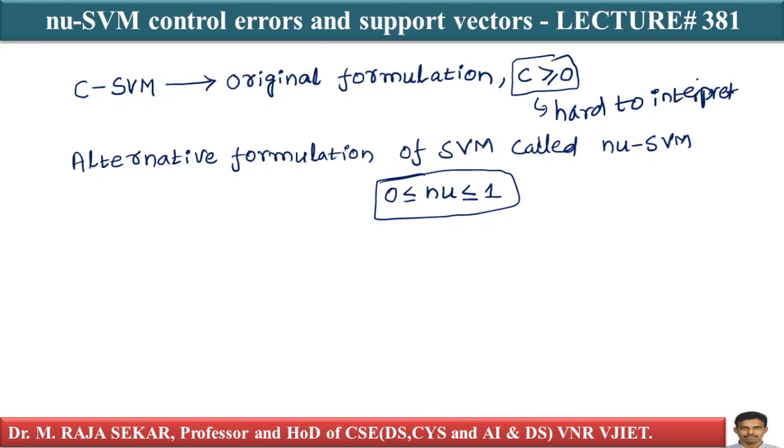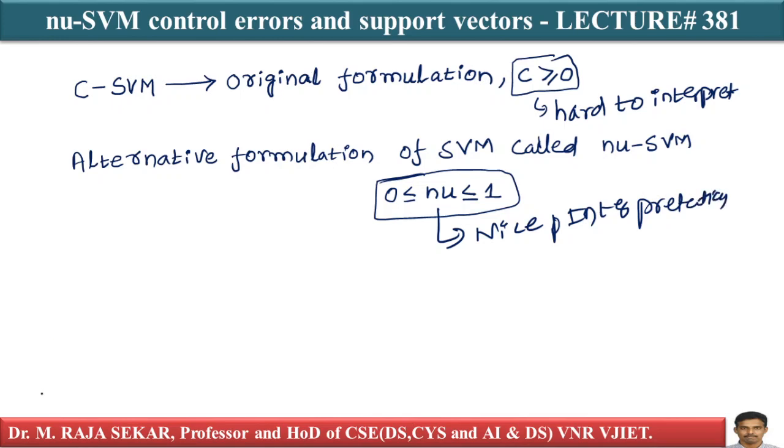But for nu, you have a nice interpretation, because it lies between 0 and 1.